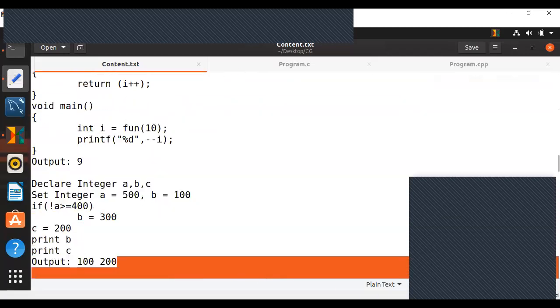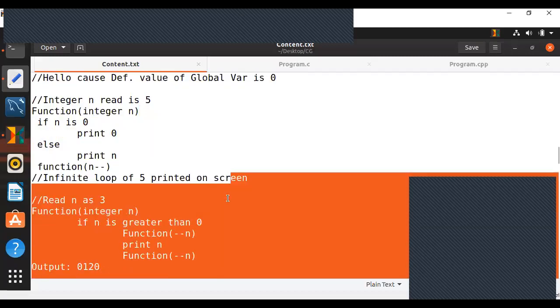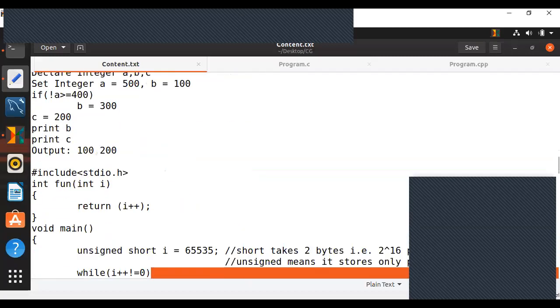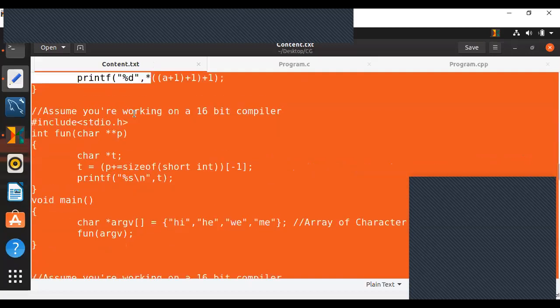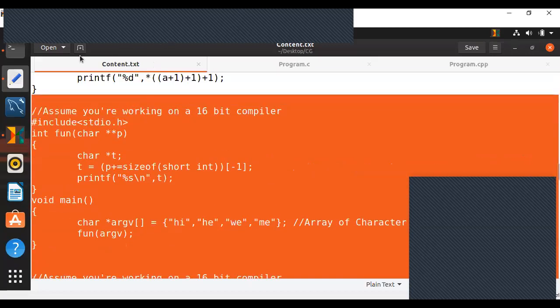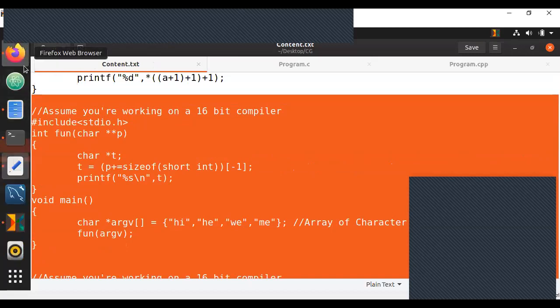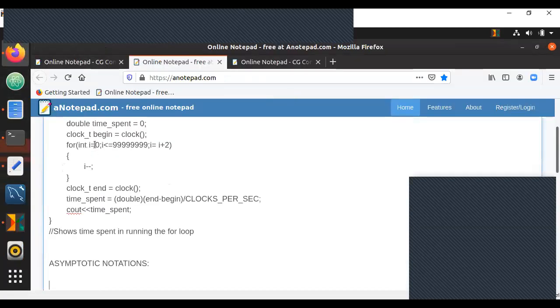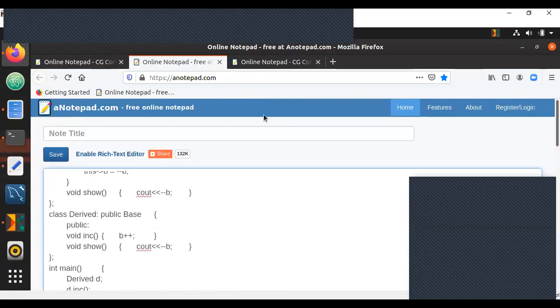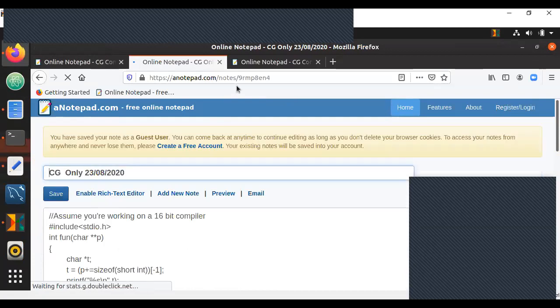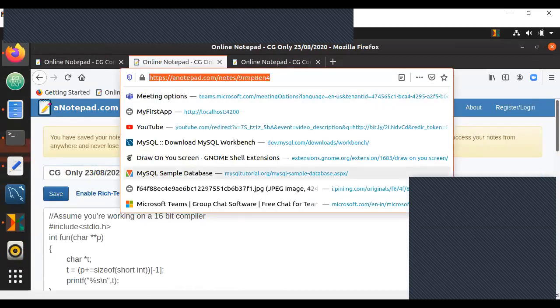It was an array of pointers, a different question. Yes, perfect. This is it. So I'll share only today's stuff in a separate notepad. Okay, so these are only for today.